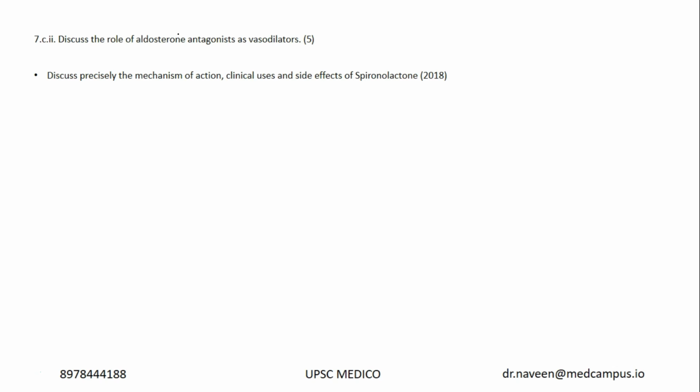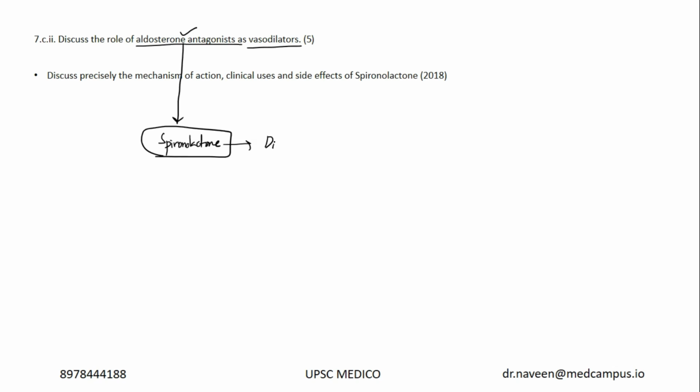Now again, what is the role of aldosterone antagonists as vasodilators? This question, even while designing the model answer for the 2022 paper, I found a bit difficult, because usually, what are the aldosterone antagonists? It is spironolactone. And why do we use spironolactone? Yes, spironolactone is an antidiuretic.